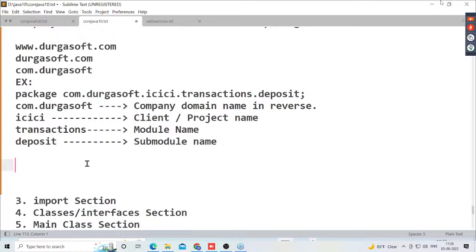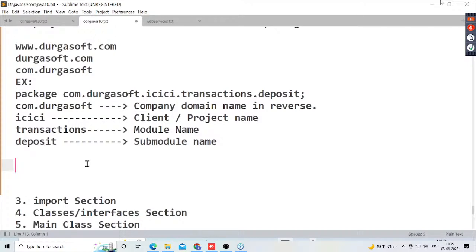How to prepare user defined packages? By using the syntax package, package name. Where package name may be what? Package name may be a single name or the combination of parent package name and child package name with which separator? Dot separator. That's my point or not?